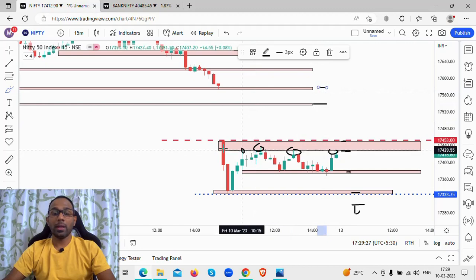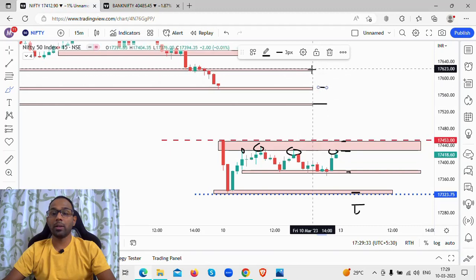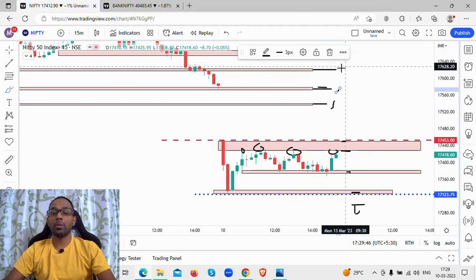Okay, we never expected this kind of big gap down to open, but if there is a gap up to these levels, and there's an indication that the sellers are becoming very active, and there is a good risk to reward ratio trade, that is we have a small stop loss and a bigger reward, then we are going to look at shorting around this particular zone. So these are short zones. So these are the scenarios that we are looking at.